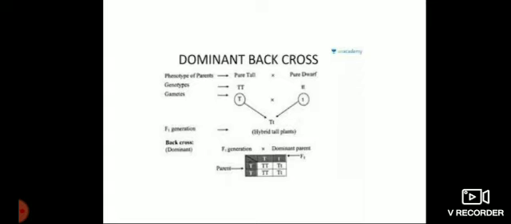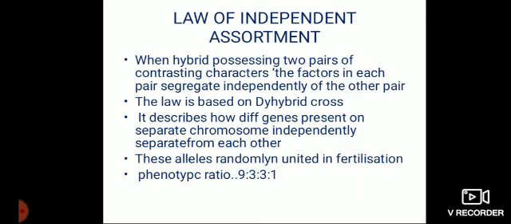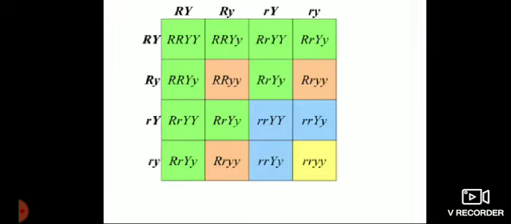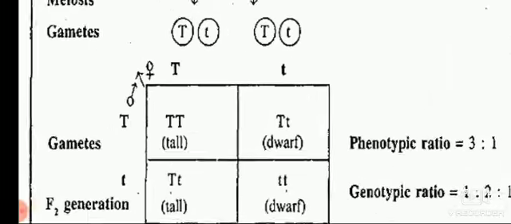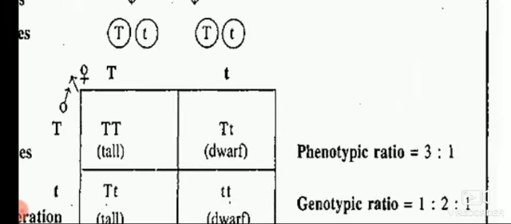Now what is back cross and what is the test cross? Back cross means what? If you see the monohybrid cross, the phenotypic ratio is 3:1. So 3 tall are there, of which one is homozygous and 2 are heterozygous.